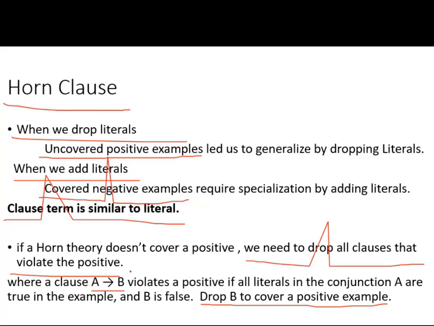A implies B. What do you mean by A? All the literals of A are true, but B is a single literal which is false. Such an expression is called a Horn clause.